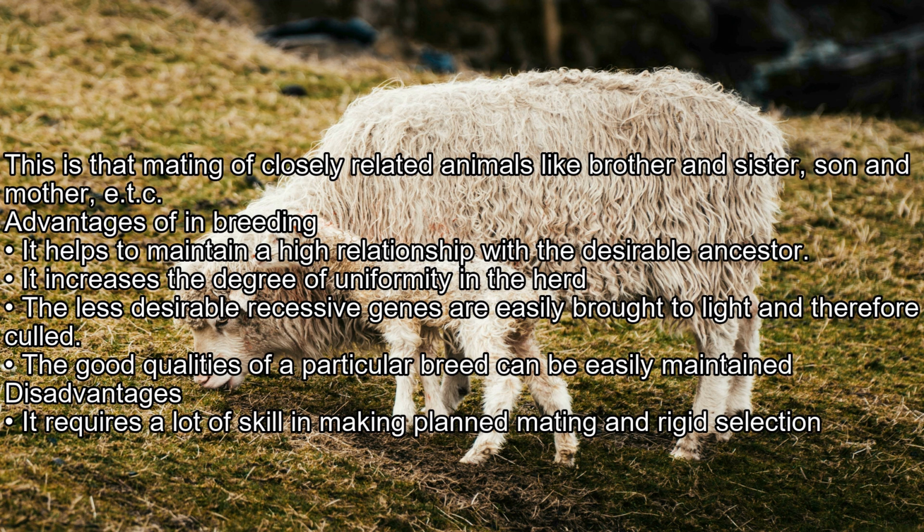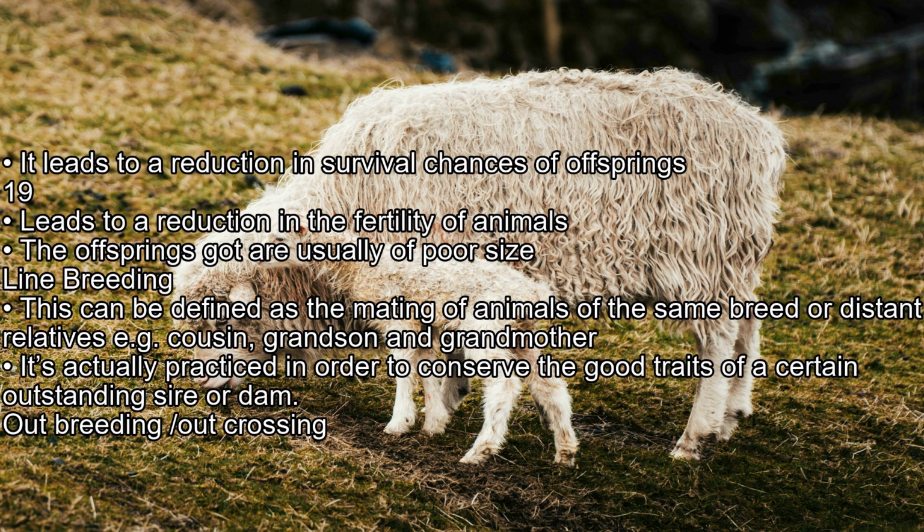Disadvantages. It requires a lot of skill in making planned mating and rigid selection. It leads to a reduction in survival chances of offsprings. It leads to a reduction in the fertility of animals. The offsprings got are usually of poor size. Line breeding. This can be defined as the mating of animals of the same breed or distant relatives, e.g., cousin, grandson, and grandmother. It's actually practiced in order to conserve the good traits of a certain outstanding sire or dam.